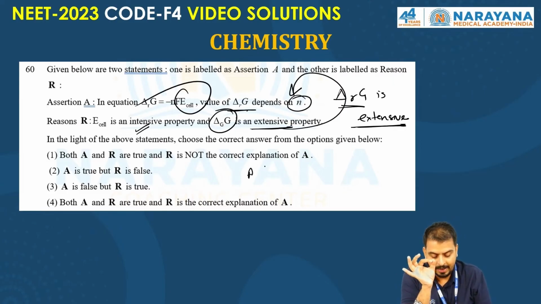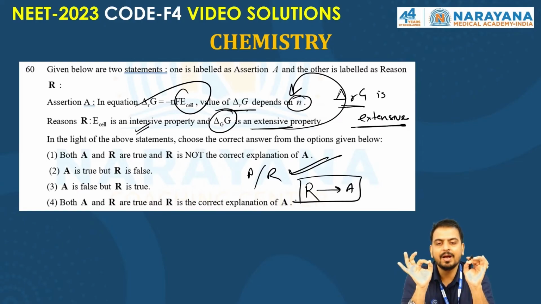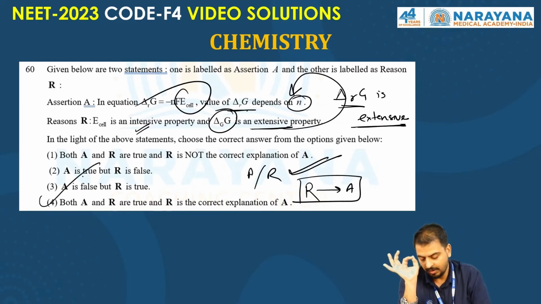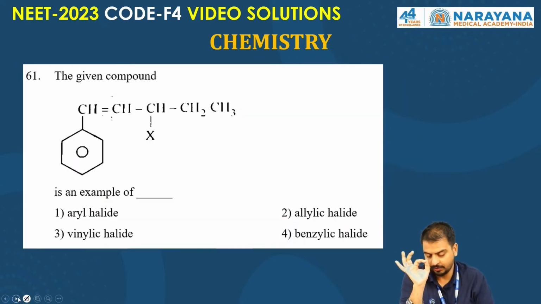So A and R both are right, and the reason explains the assertion. So what is the right answer? Both A and R true and R is the correct explanation of assertion. Option fourth is right. I hope it's clear to everyone. Okay, let's go to the next question.